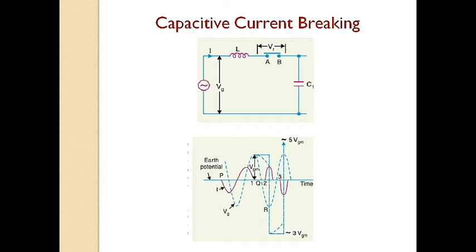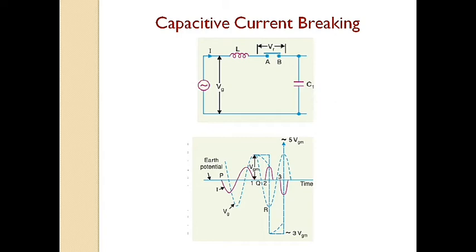In the restrike arc, the current quickly reaches its first zero as it varies at natural frequency. The voltage on the line is now minus 3 VGM, and once again the two halves of the circuit are separated and the line is isolated at this potential.